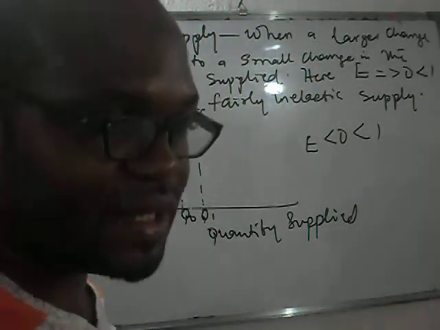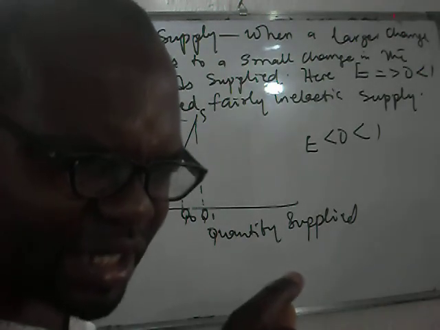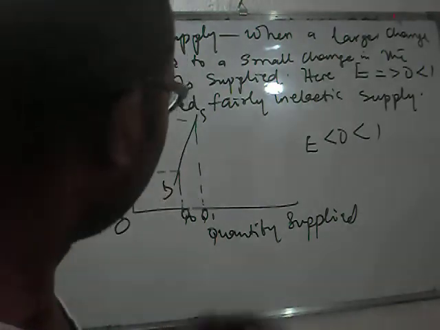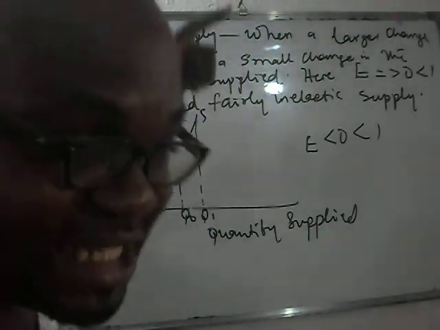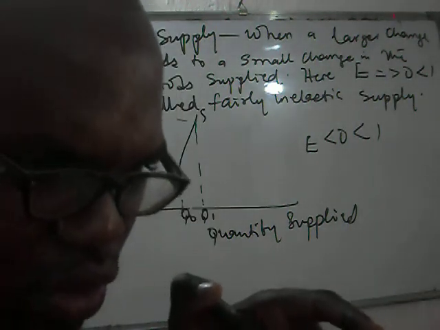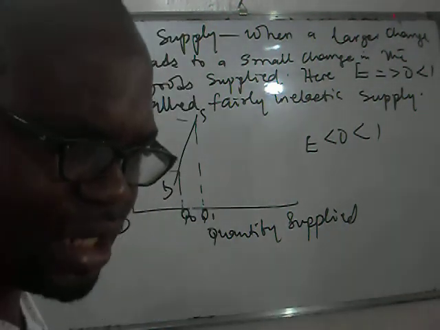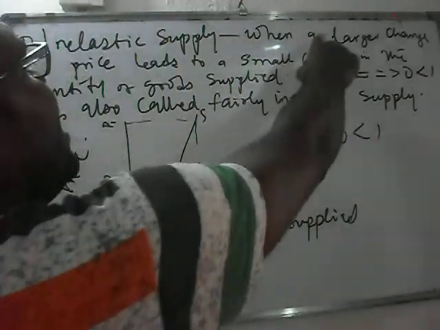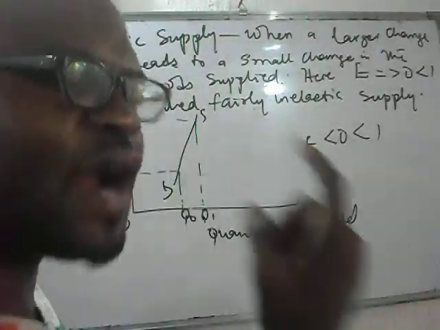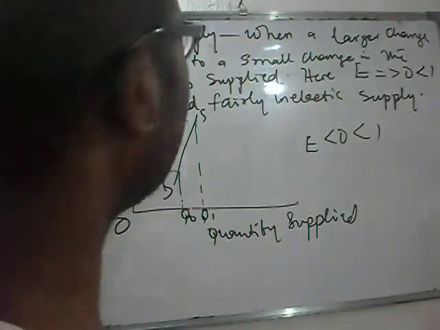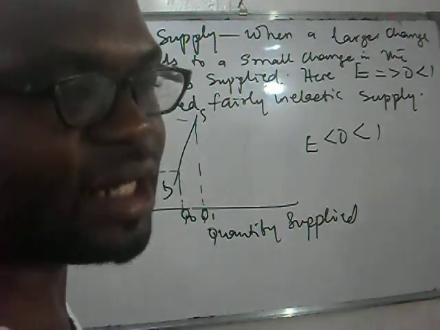Is that clear? In the first one, we say that once there is a little change in price, there is large change in quantity supplied. But in this case, when there is a large change in price, there is little or small change in quantity supplied. Is that clear? So inelastic supply occurs when a larger change in price leads to a small change in quantity of goods supplied.